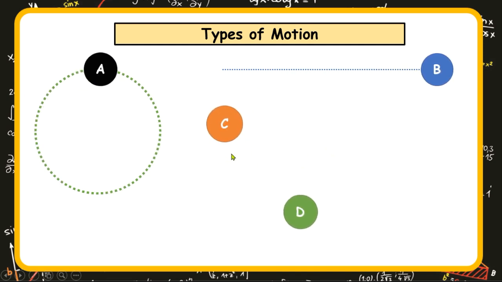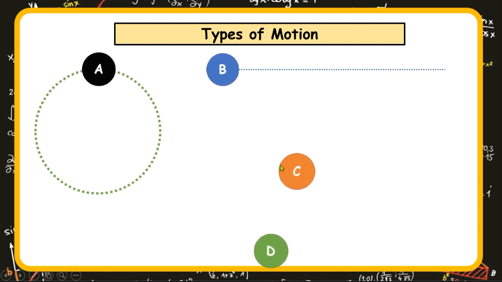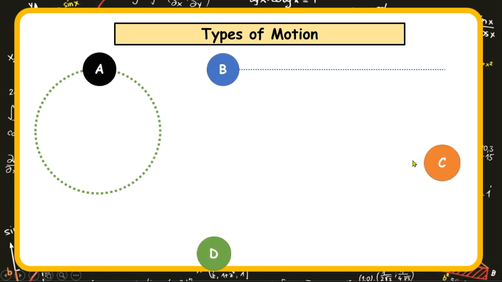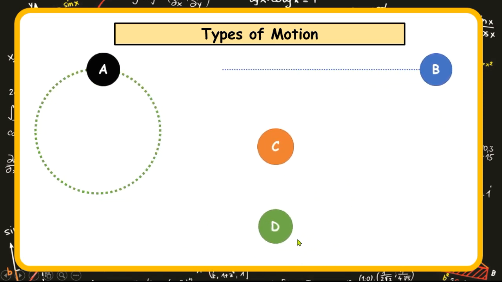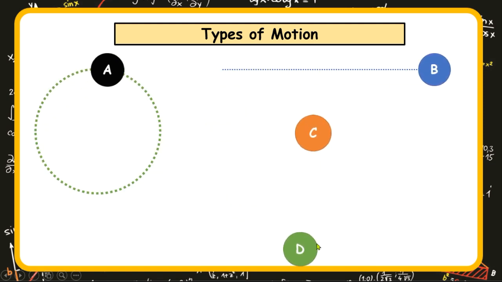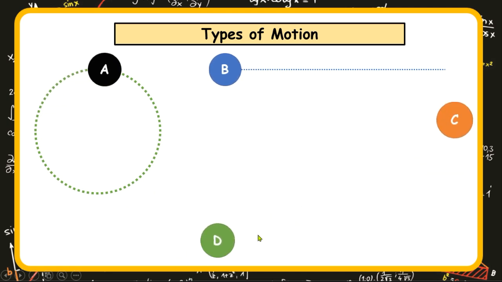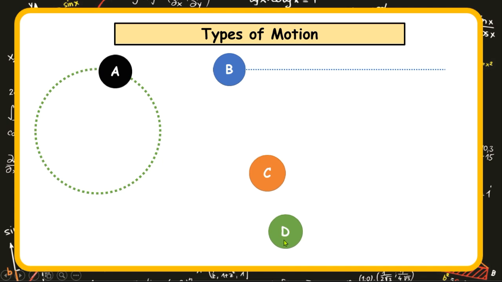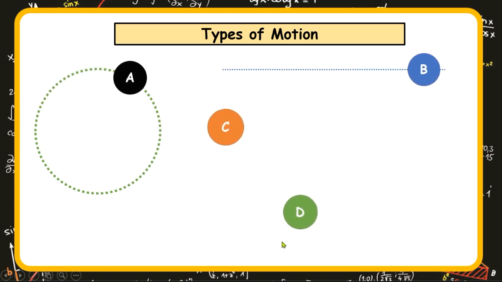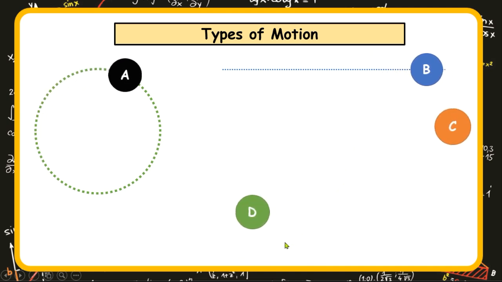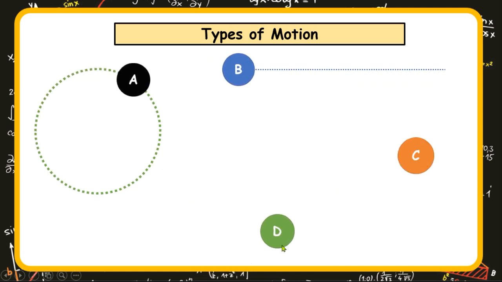Ball C, observe it very well, it hits, goes up, hits and goes up. It's kind of bouncing. While ball D, you cannot really tell where it's moving. You can't be precise about its location or its position. It's moving anyhow. So these are a few explanations of the various motions around us.